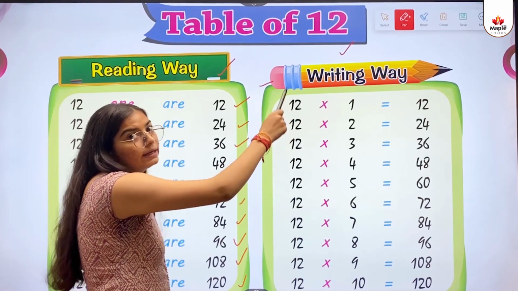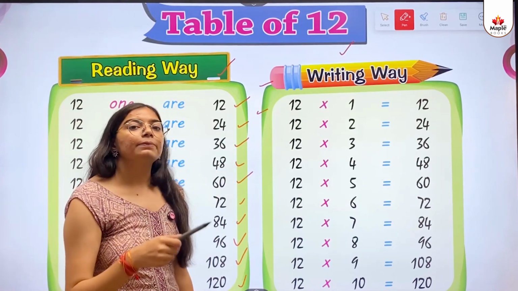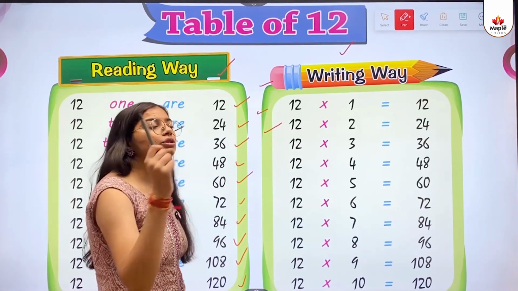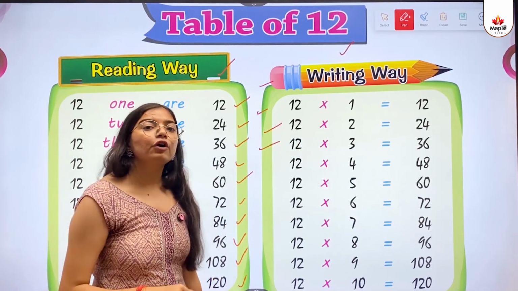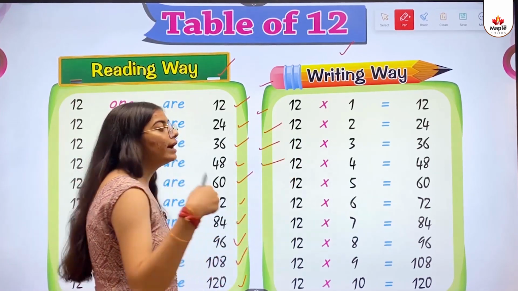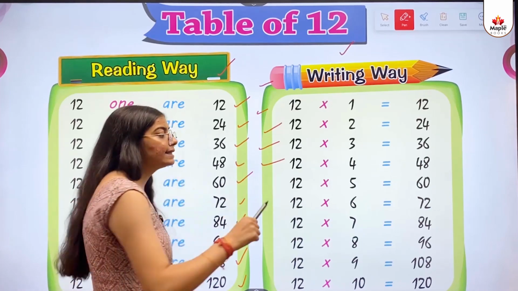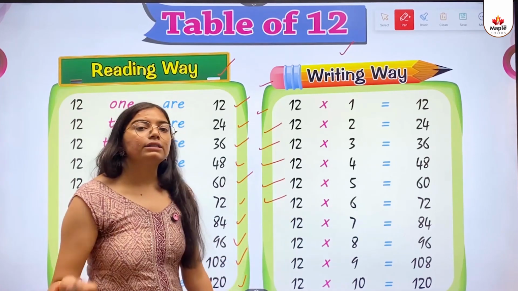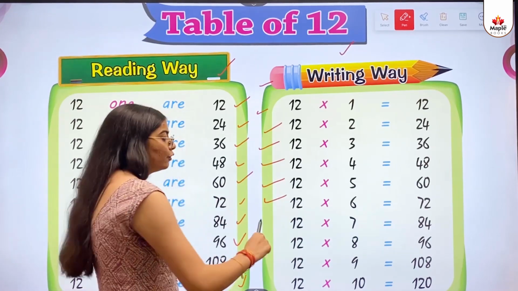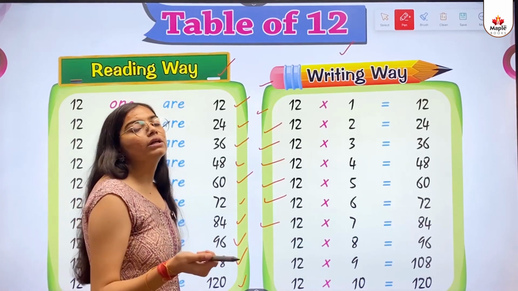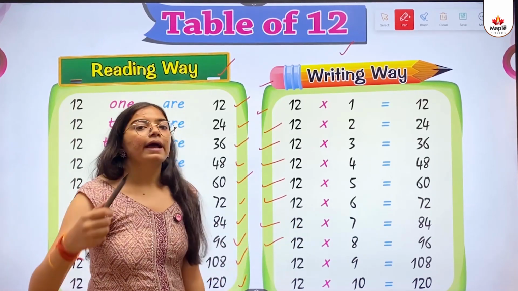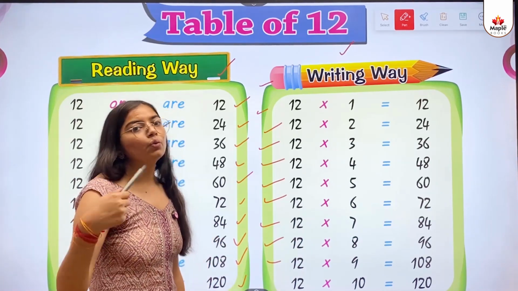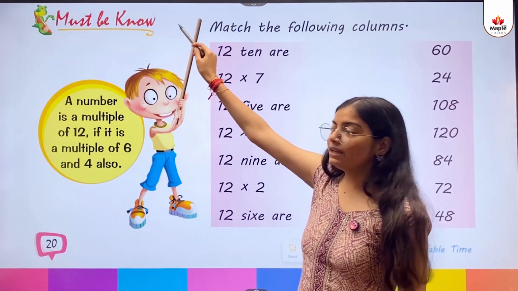12 multiply 1 equals to 12. 12 multiply 2 equals to 24. 12 multiply 3 equals to 36. 12 multiply 4 equals to 48. 12 multiply 5 equals to 60. 12 multiply 6 equals to 72. 12 multiply 7 equals to 84. 12 multiply 8 equals to 96. 12 multiply 9 equals to 108. 12 multiply 10 equals to 120. Must be no.